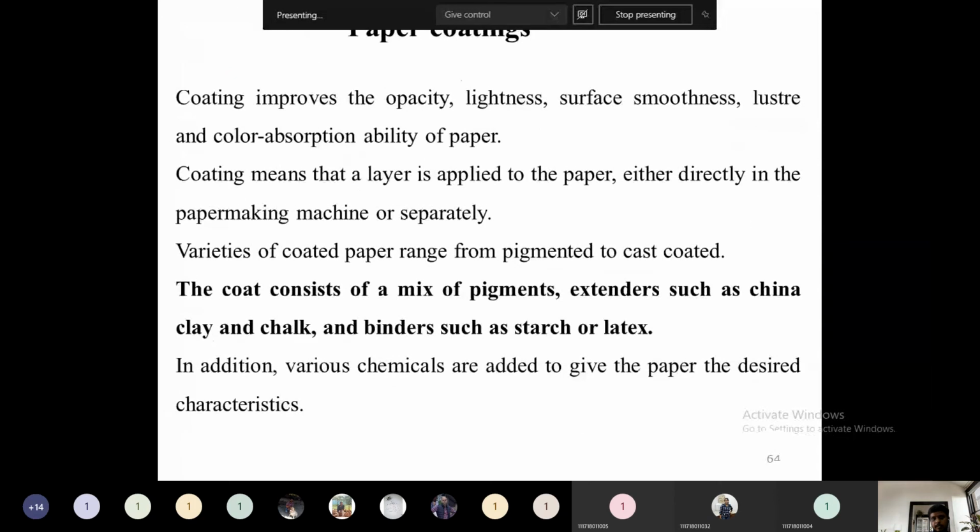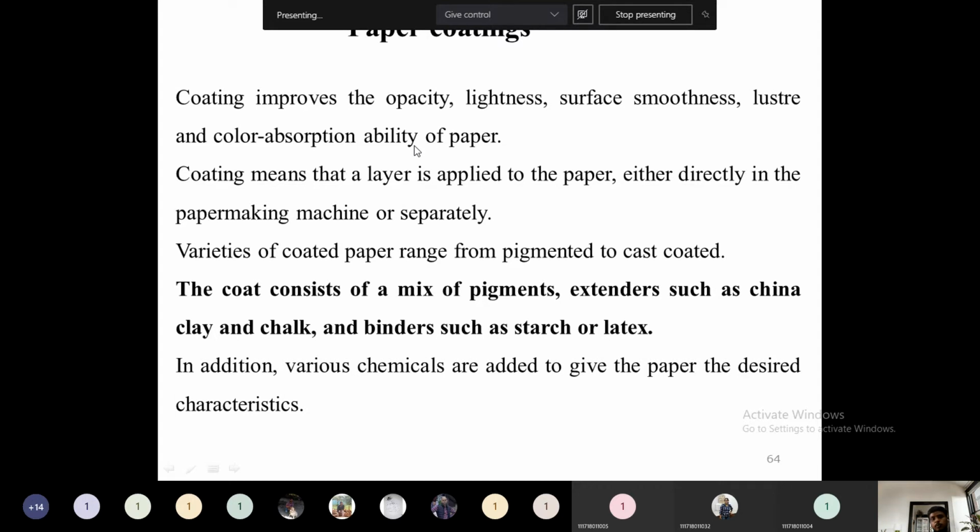So what are the coatings? We have to list them out. Coatings improve the opacity, which means to increase the opacity. Consider opacity: when we are seeing from one side of the paper, it should be opaque on the other side. It should not be transparent. So that is called opacity. Then lightness, so it should be highly bright. In order to obtain brightness, these coatings can also be applied.